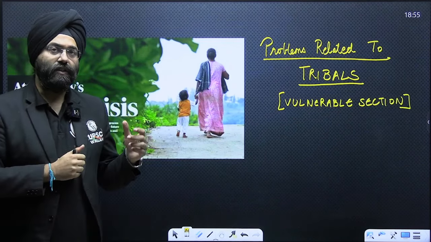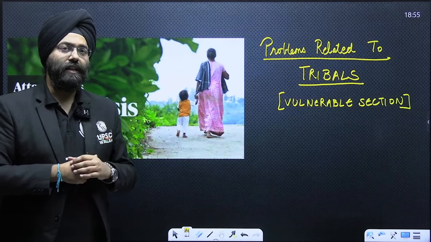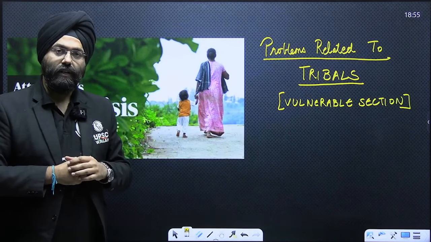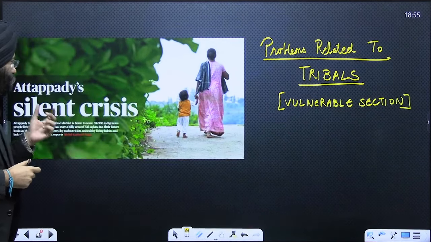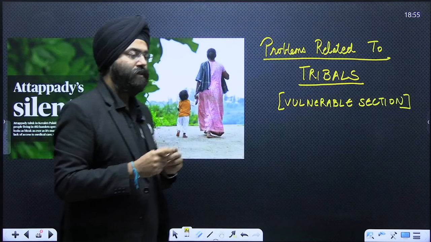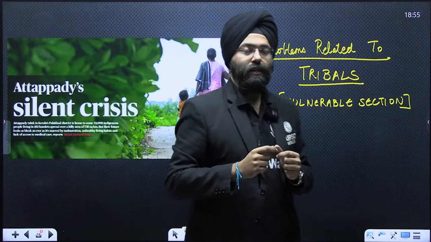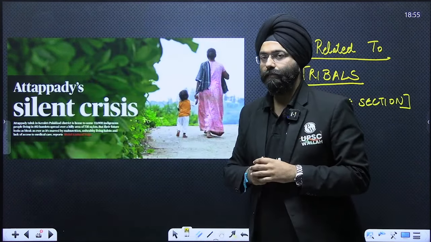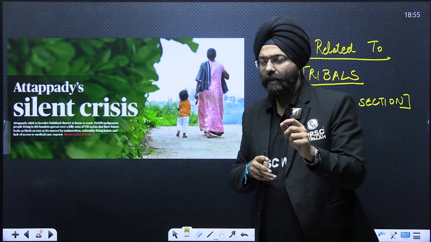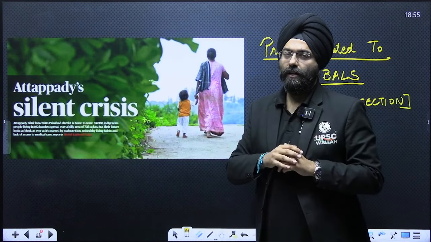This is one of those examples which is not only a case study, but also an eye-opener. Over here, we see Attapadi's silent crisis, which talks about the problem of the indigenous people in this district of Kerala. Now, tribals are a vulnerable section. Let us see and understand this article in depth.